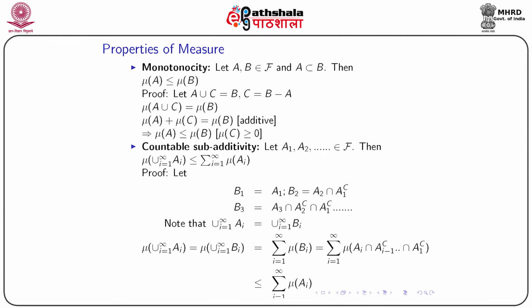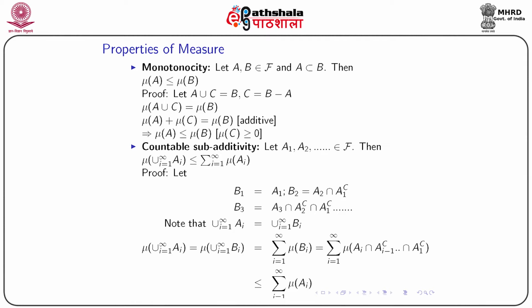The proof is not very difficult. A is a subset of B, that means there are some elements which belong to B, but not to A. So, we define the set of those elements as C, and A union C is the same as B.